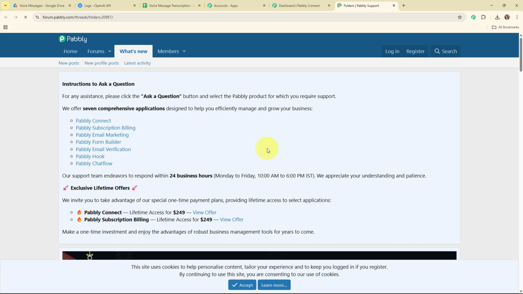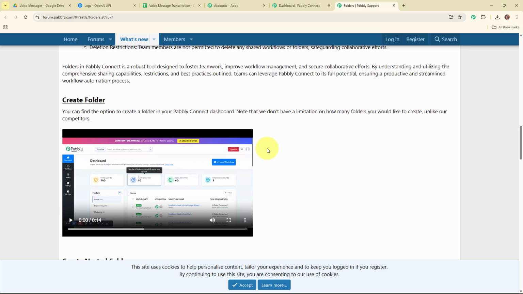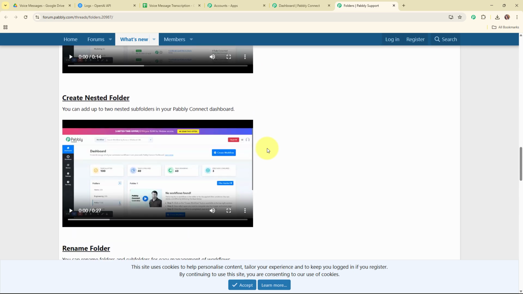And by clicking on this, it will take you to a forum window where you can see all the instructions on how to create a new folder inside Pabbly Connect. Alright, so now let's move back to our Pabbly dashboard.